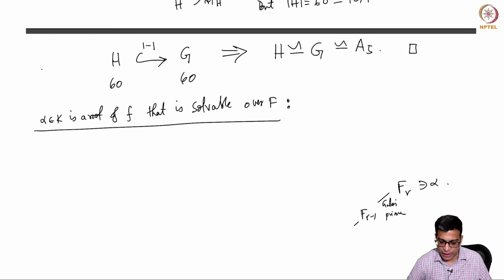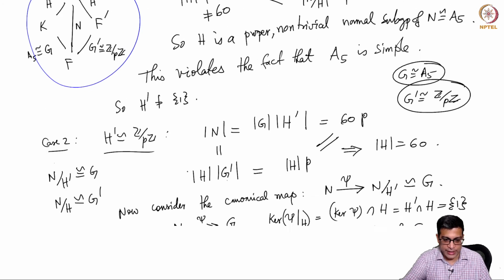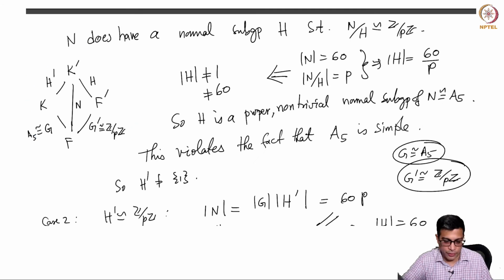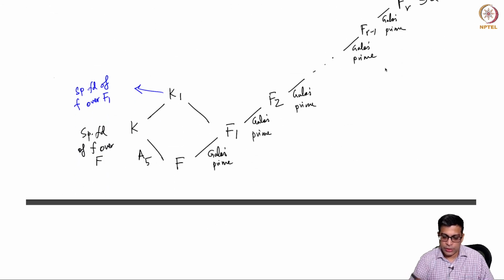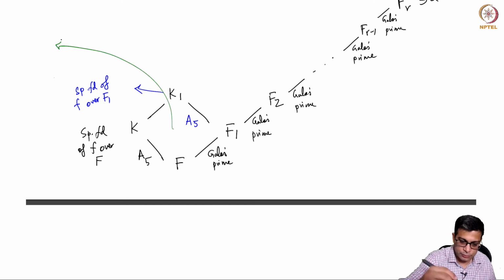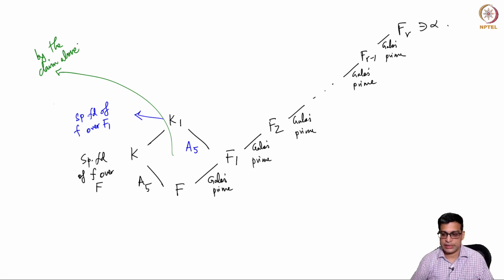I am just applying with F prime equal to F1 and K as it is, F as it is, and I have K prime which will now be called K1. So this is a splitting field of the same polynomial over this larger field. But this is A5. This statement is by the claim.